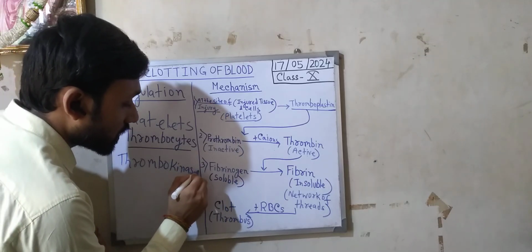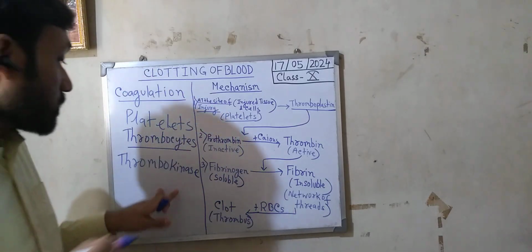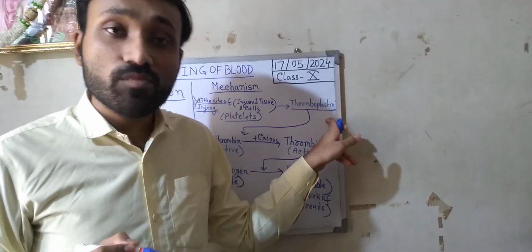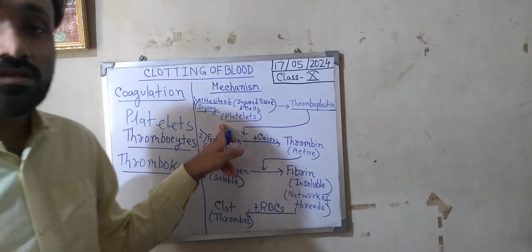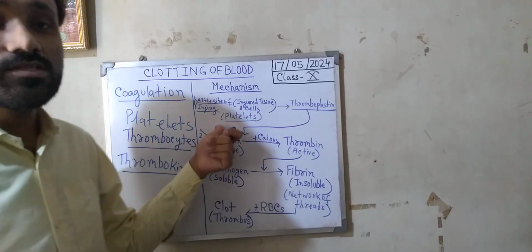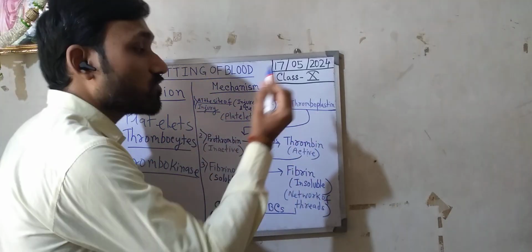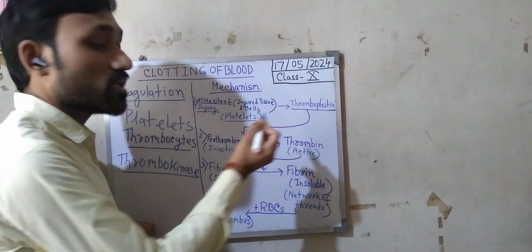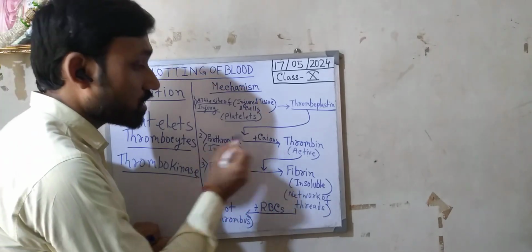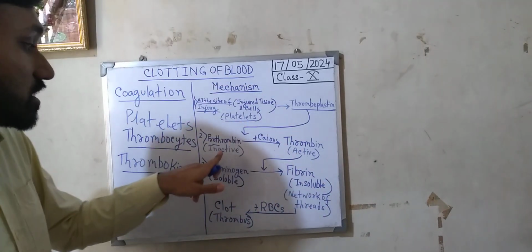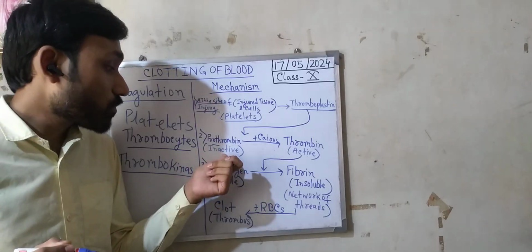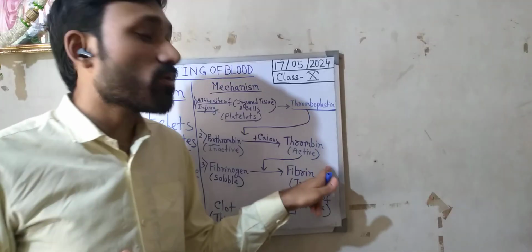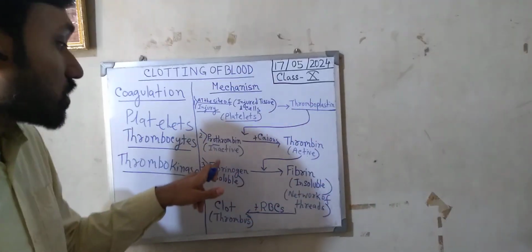So a chemical substance called thrombokinase, also called thromboplastin, will be released by the platelets or the thrombocytes at the site of injury. Now, what is the function of this thromboplastin? This thromboplastin helps in the conversion of prothrombin into thrombin. As you can see here, the second step is that prothrombin, which is the inactive form, gets converted into thrombin, the active form. Now, what is prothrombin?